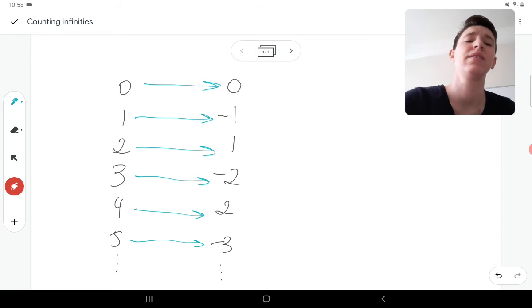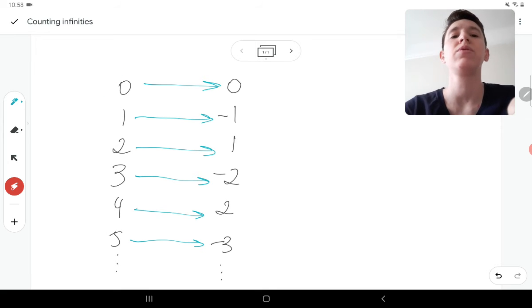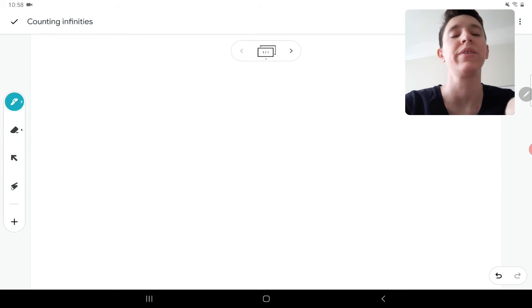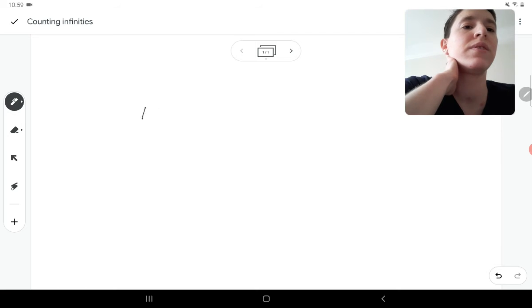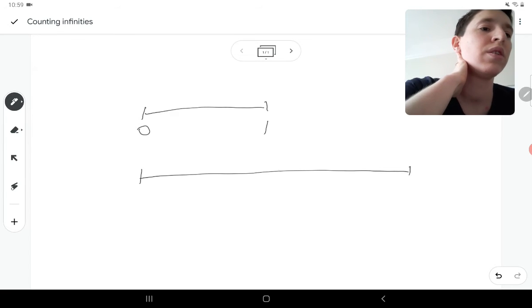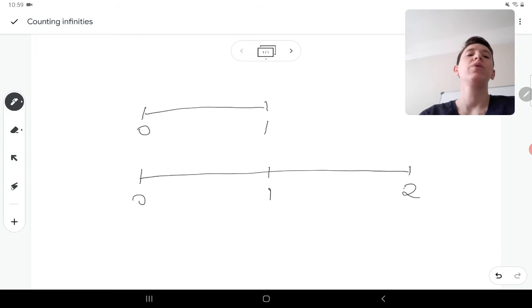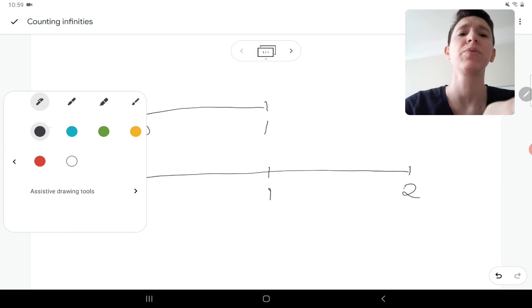But that's not exactly what my friend asked. What my friend had asked was not with just natural numbers. She was asking about the numbers between 0 and 1 and between 0 and 2. It's clear again, but we can already see that it requires a bit of care. Between 0 and 1, there are infinite numbers, and between 0 and 2, there are infinite numbers also. We want to think, are they the same size? We try to create a mapping. That's what we're going to do.